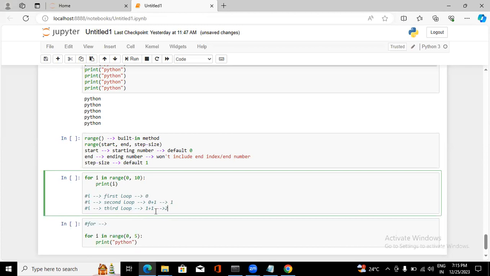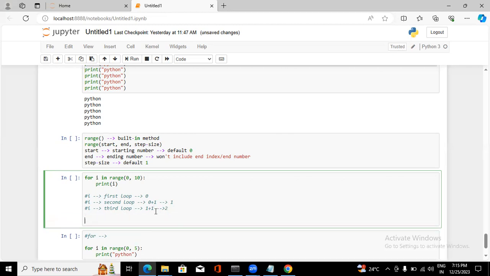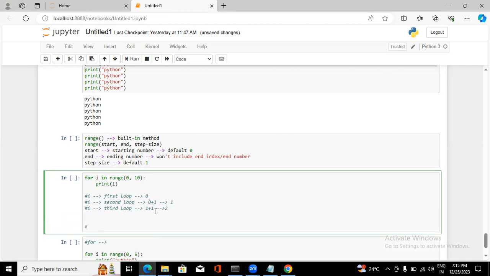Then next time it will become 3, next time 4, then 5, 6, 7, 8. Then finally it's going to be 9, right? It's going to stop there. It will not take the 10. So in the 9th or 10th loop, it became 9, because 8 plus 1 became 9.